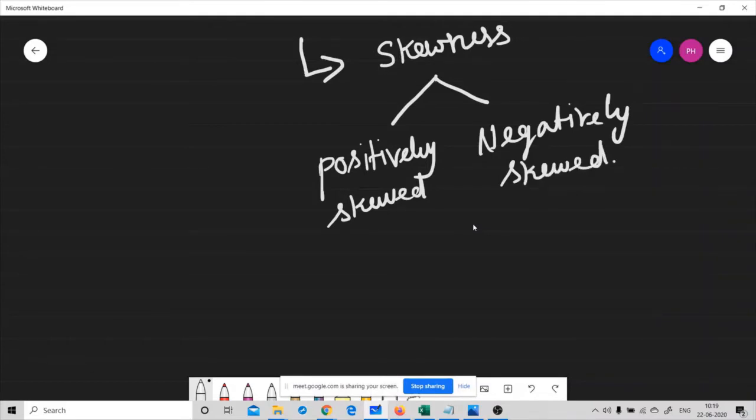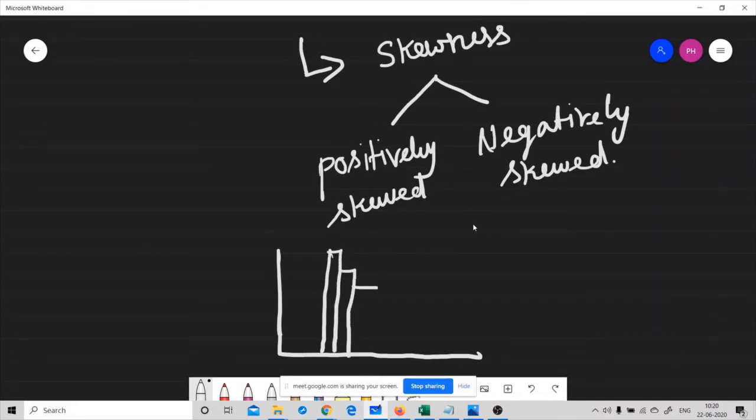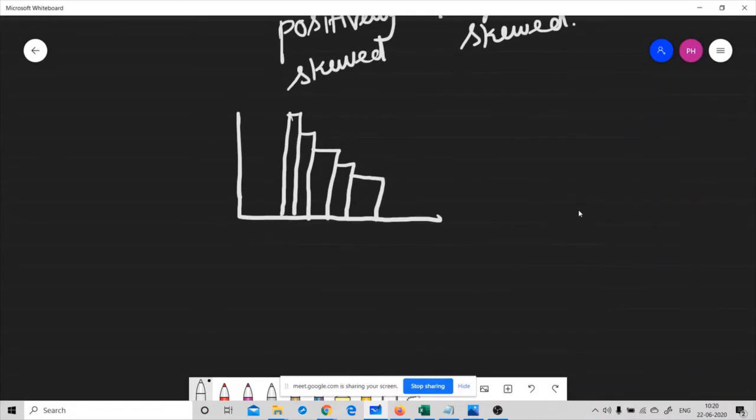So what is meant by positively skewed and what is meant by negatively skewed? For example, if our data is raised on the left side, then it is called positively skewed.